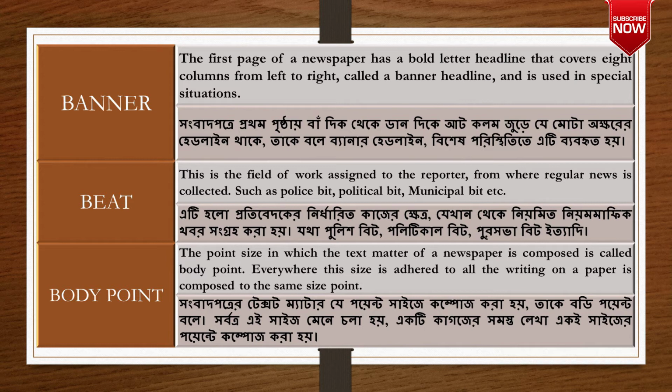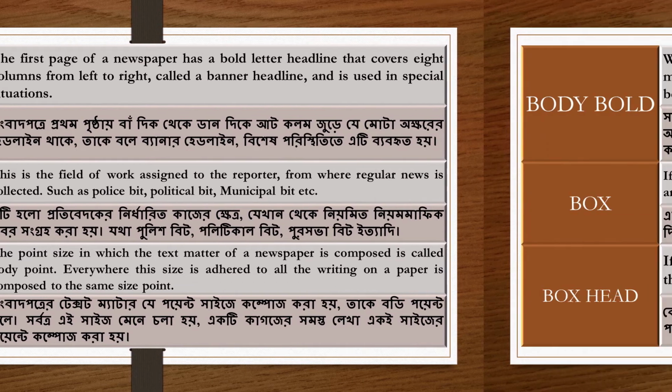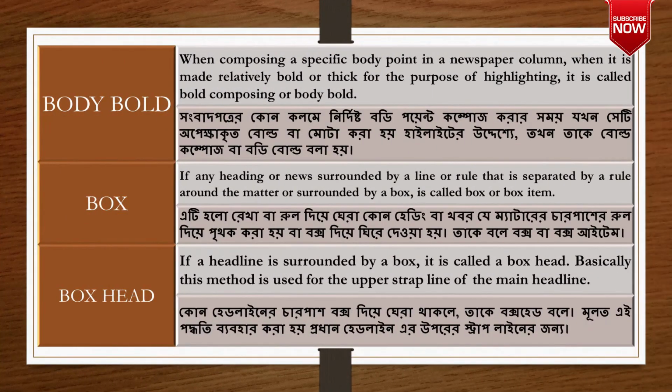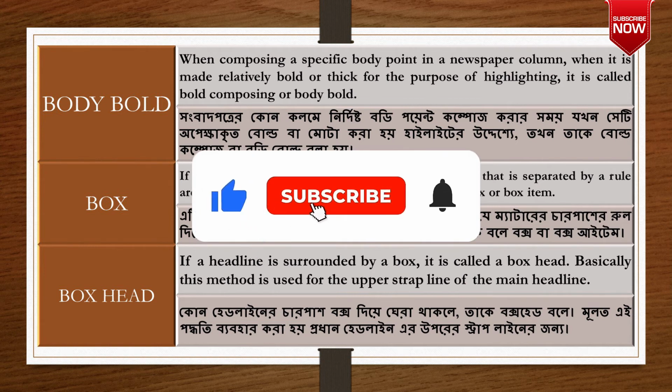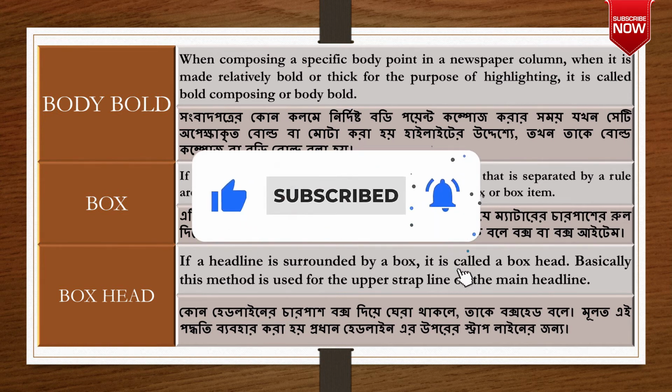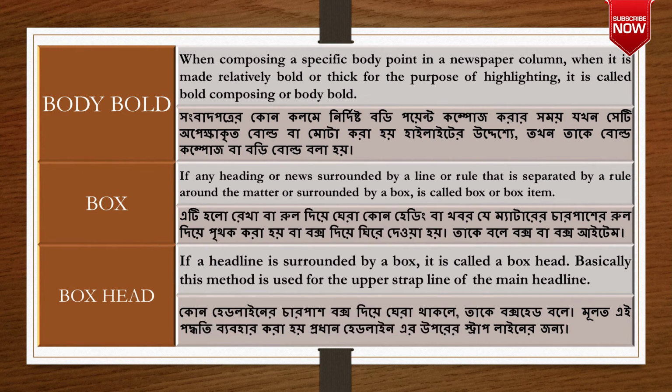Body point. The point size in which the text matter of a newspaper is composed is called body point. Everywhere, this size is adhered to, all the writing on a paper is composed to the same size point. Body bold. When composing a specific body point in a newspaper column, when it is made relatively bold or thick for the purpose of highlighting, it is called bold composing or body bold.